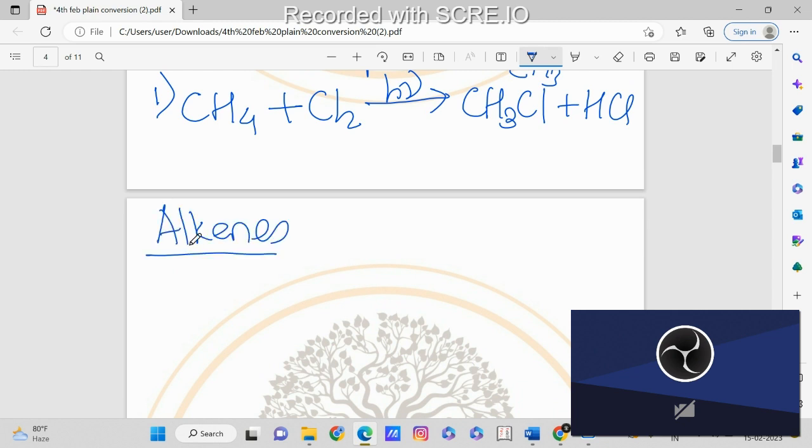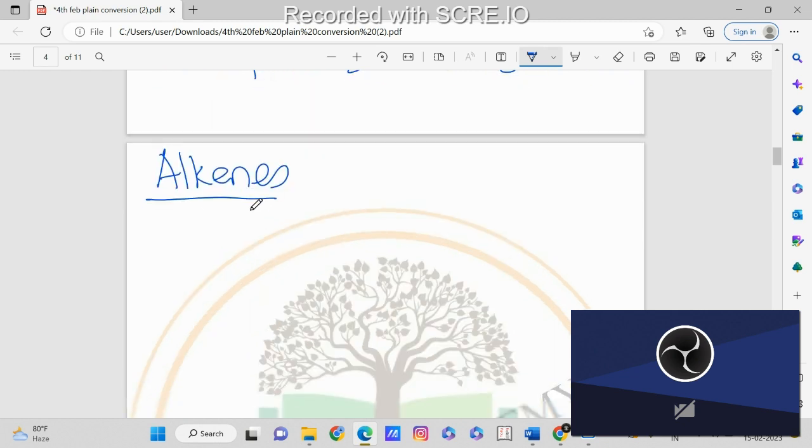Now, what are alkenes? Alkenes are the compounds which have double bonds. In alkanes we have seen the preparation of alkanes, now for alkenes also we will see the preparation first. There is also nomenclature in alkenes, but those are the basic parts that you will know, because you will all understand. That's why I'm going directly to the preparation. So first is from alkynes, to prepare alkenes from alkynes.